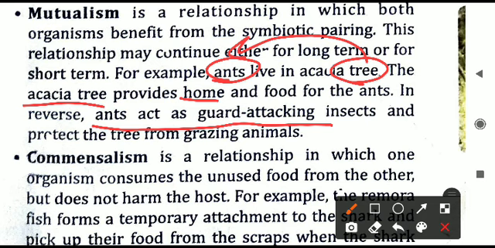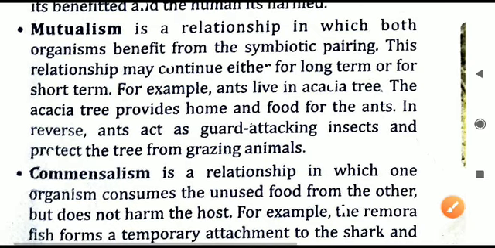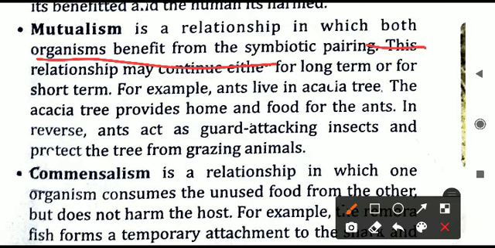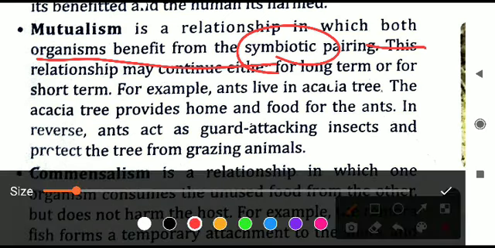By the help of ants, it is secure there. So both are benefiting each other. Ants are getting food, in return they are providing security to the tree. So this is called mutualism. Both the organisms benefit from each other in this symbiotic relationship.